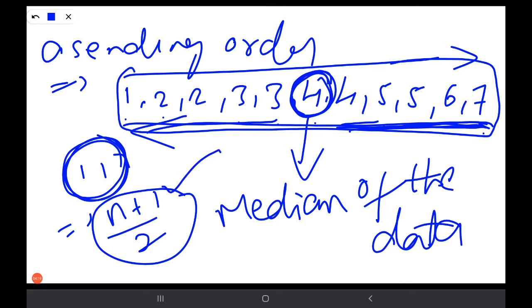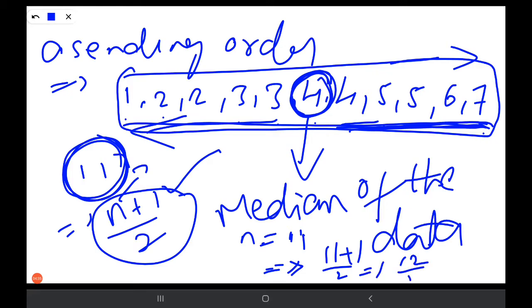n is nothing but the number of observations. How many observations do we have? n equals 11. Substitute in n plus 1 by 2: 11 plus 1 by 2 becomes 12 by 2, which is 6. The sixth observation is our median.